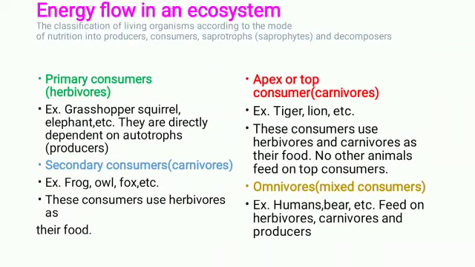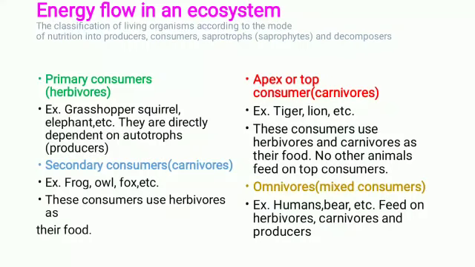First topic for the chapter is energy flow in an ecosystem. Before beginning with this topic, I will explain what is an ecosystem. Ecosystem is a community of living organisms together with the non-living components of their environment, means abiotic factors, and interacting as a system. So here the living organisms stay with non-living components in their environment, and how they interact with that system, that is called an ecosystem.